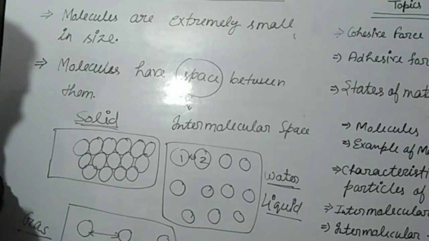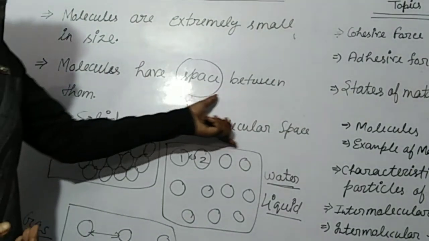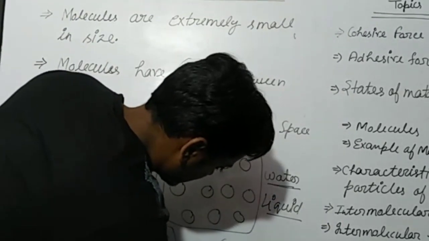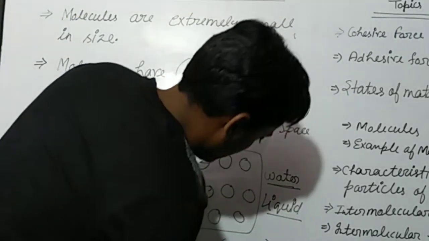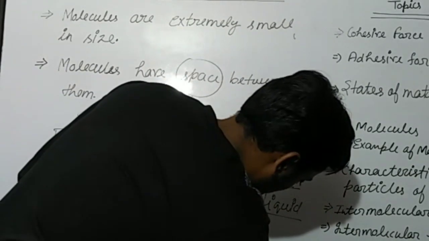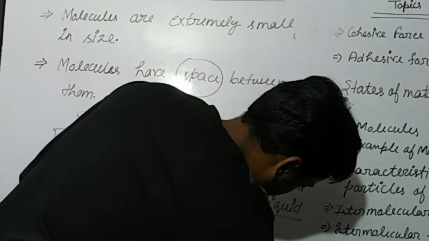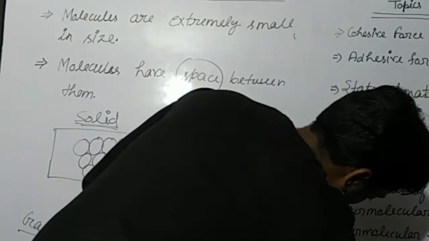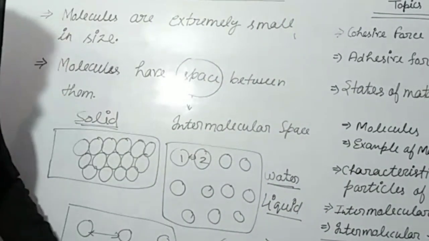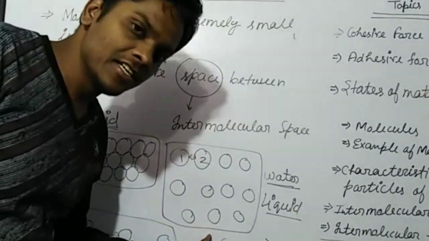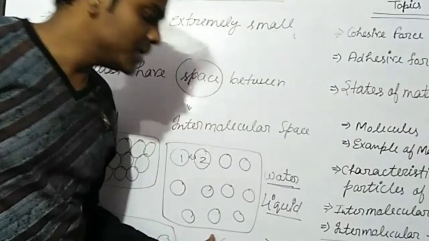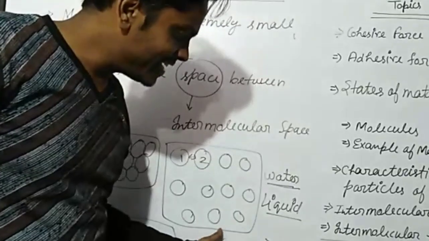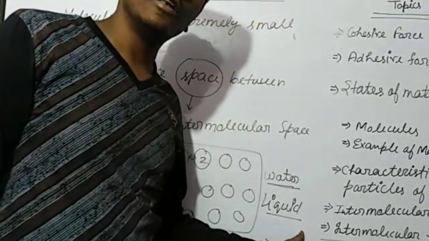So if we take the order, gas is maximum, then water or liquid, and the last one is solid. So gas has the highest intermolecular space, liquid less than gas, and solid less than liquid.